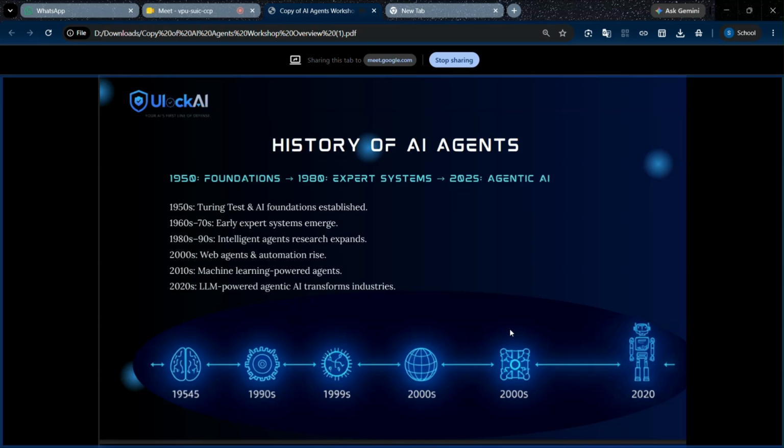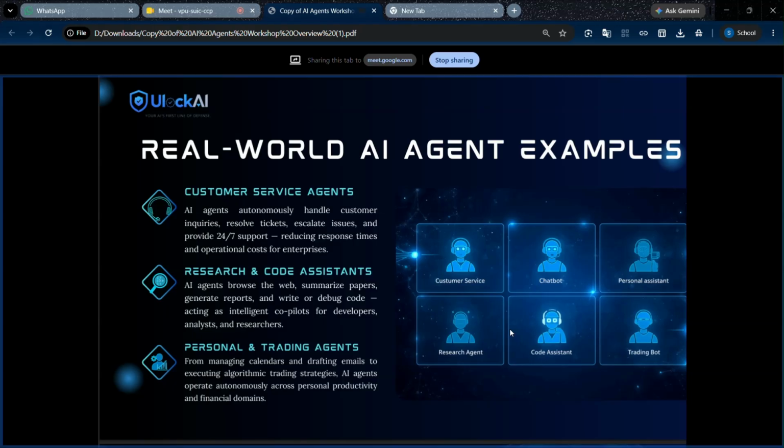All of these are applications of AI agents. Real-world examples of AI agents include customer service agents, voice agents, personal agents, trading bots, coding assistants, and research agents.